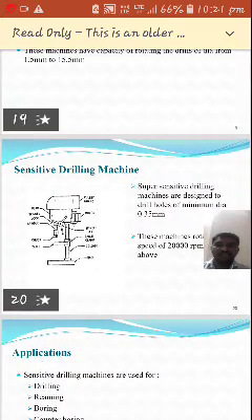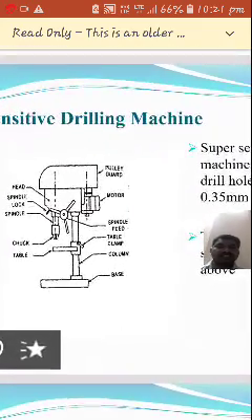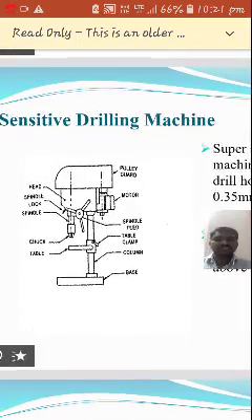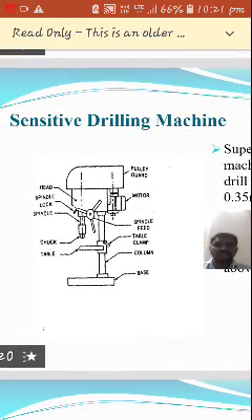See here in slide number 20, we have a figure, so we can see it very clearly. Here we have the various parts. From the bottom, there is a base, and the base is fixed.